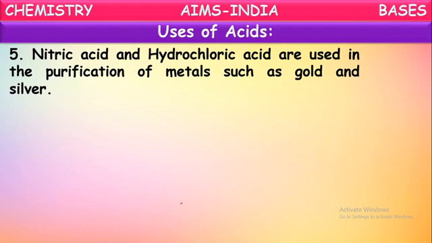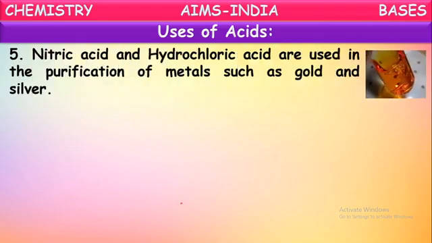Some more are here. Nitric acid and hydrochloric acid are used in purification of metals such as gold and silver. The mixture of these two is a much stronger, highly corrosive mixture, which is dangerous. It should not be touched with bare hands. What is that mixture called, children? Aqua regia. The mixture of nitric acid and hydrochloric acid is called aqua regia.